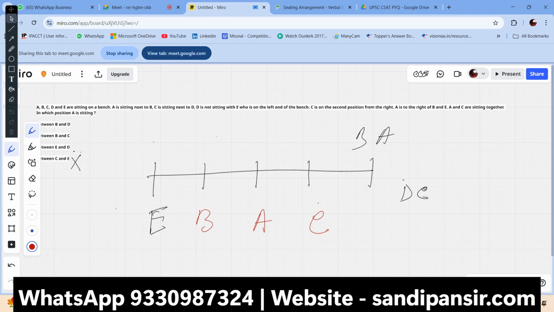There is contradiction. C is sitting next to D. Okay, next means there's a language issue here. See, next generally means followed by. But here next means you can go in both ways. So this should be the answer. That means the position of A is between B and C. The answer is 2. Got it?